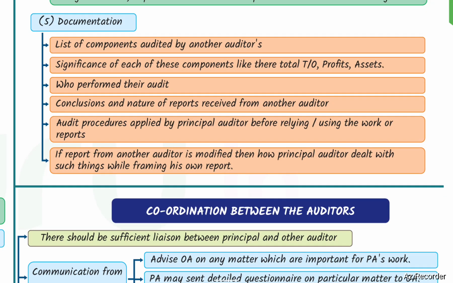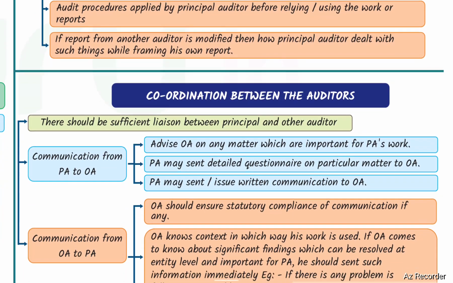Documentation. A list of components audited by other auditors, the significance of each of these components, like their total turnover, profits, and assets, who performed their audit, conclusions and nature of reports received from the other auditor, and audit procedures applied by the principal auditor before relying on or using the work or reports need to be documented. If the report from the other auditor is modified, then how the principal auditor dealt with such things while framing his own report needs to be documented. Coordination between the auditors.